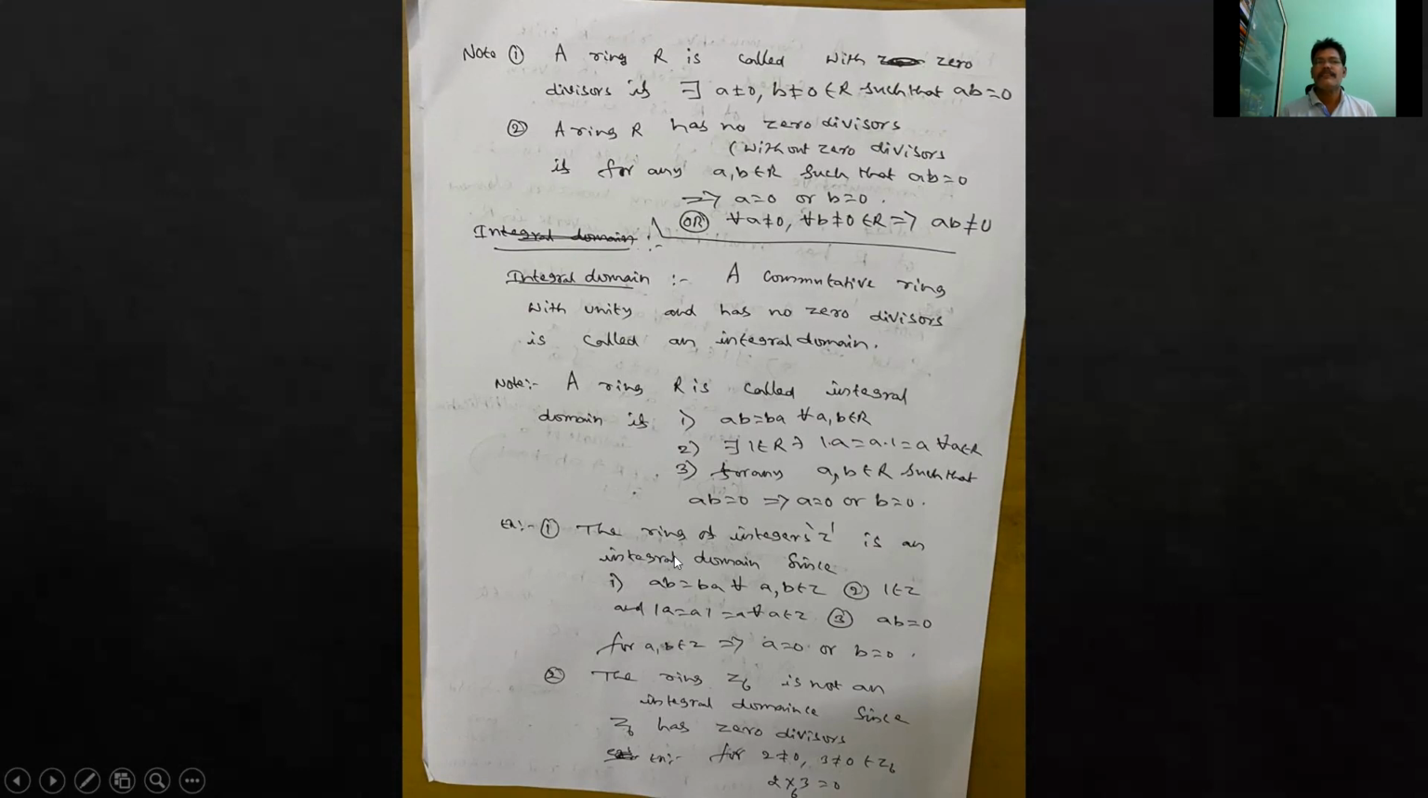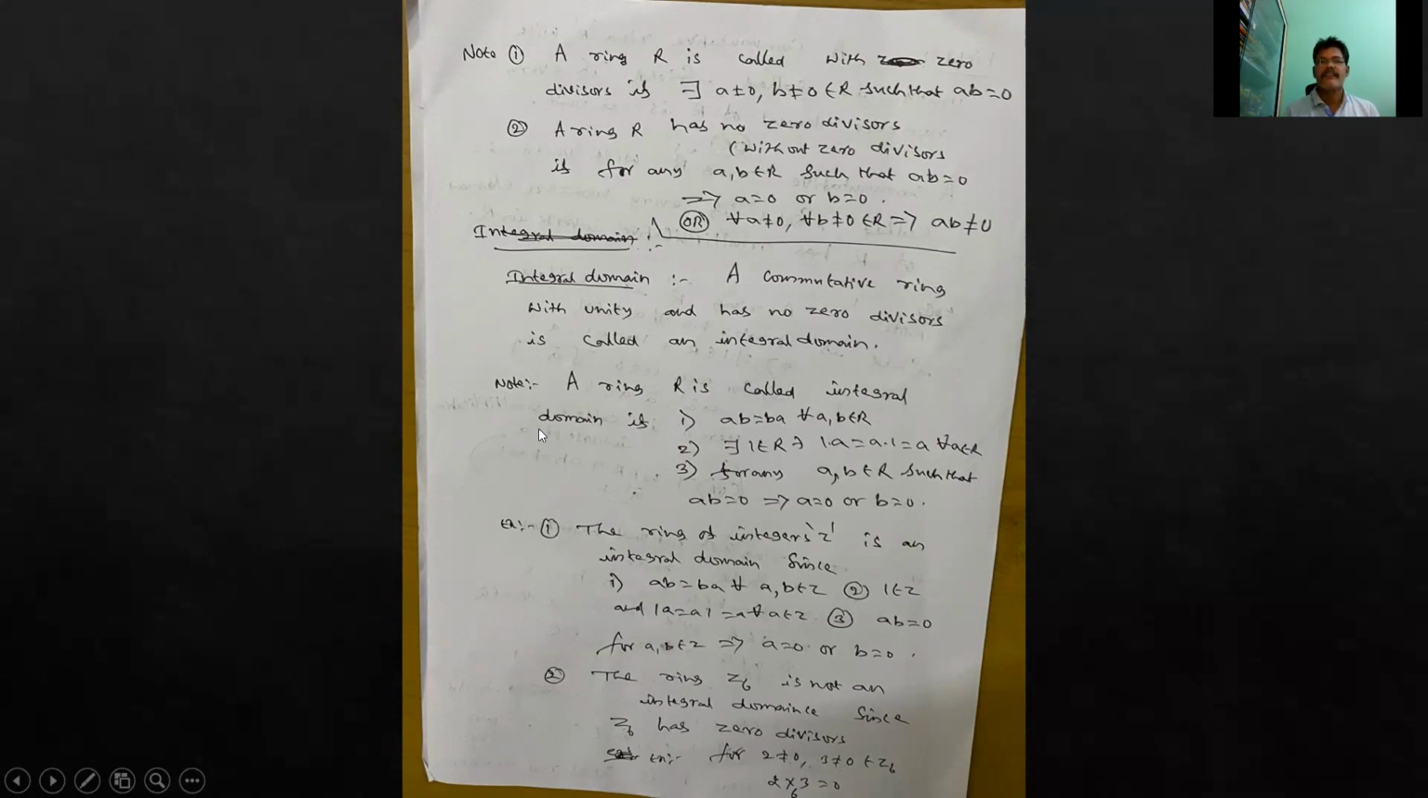For a simple example, the ring of integers is an integral domain, since a into b equals b into a for all a, b, for example 2 into 3 equals 3 into 2. The multiplicative identity 1 is there, 1 into a equals a into 1 equals a. And whenever ab equals 0, either a is 0 or b is 0, for the integers. But the ring Z6 is not an integral domain because it has zero divisors. For 2 not equal to 0 and 3 not equal to 0, 2 into 3 is 0, because 2 into 3 means 6, and the remainder when 6 is divided by 6 is 0.